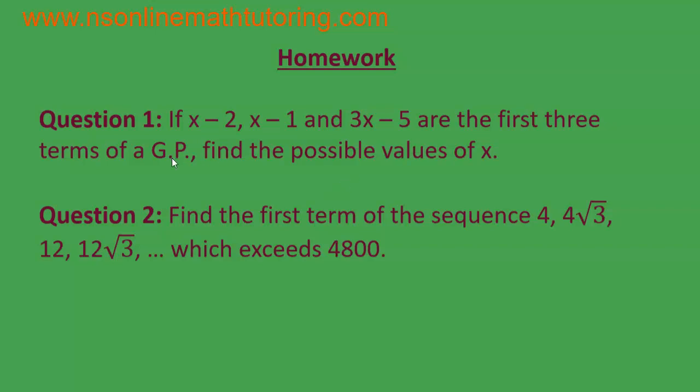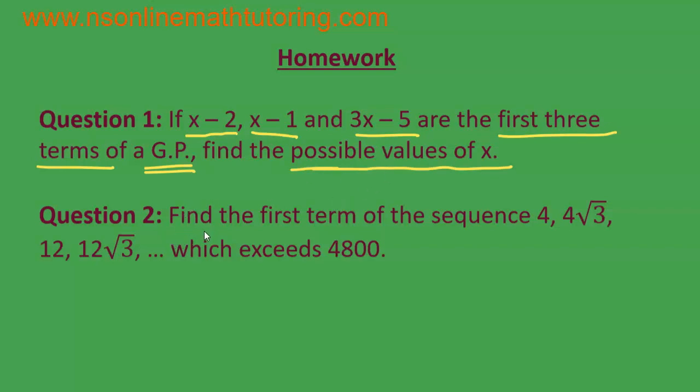So question 1 says, if x minus 2, x minus 1 and 3x minus 5 are the first 3 terms of a GP or geometric progression, find the possible values of x. It may be 1 value, it may be more than 1 value for x.